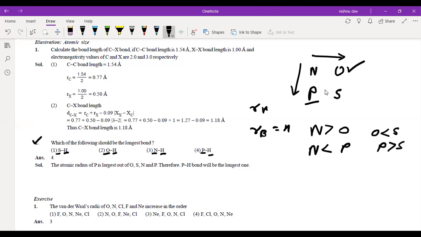Phosphorus is greater than nitrogen and sulfur both. Since phosphorus and sulfur are from the third period, these two will be greater than the atoms of the second period. Among nitrogen and oxygen, nitrogen is greater than oxygen. So among these four, oxygen has the smallest size, then nitrogen, then sulfur, then phosphorus. I hope everyone understood.